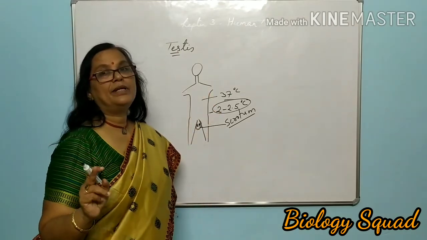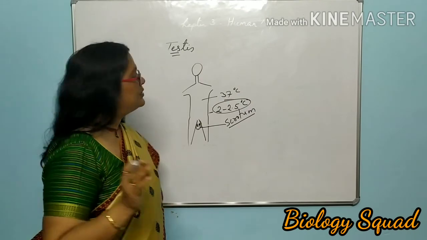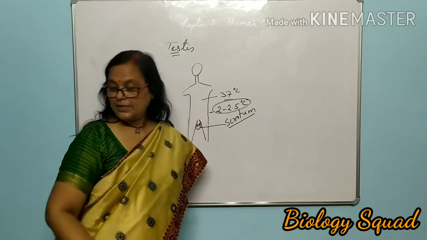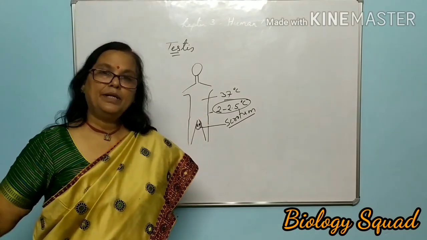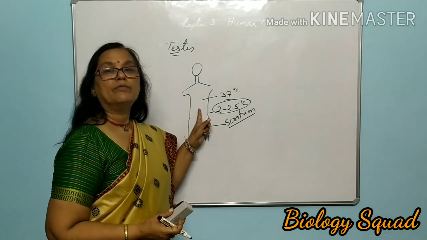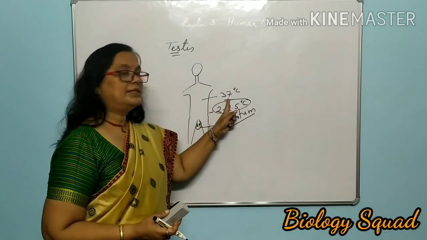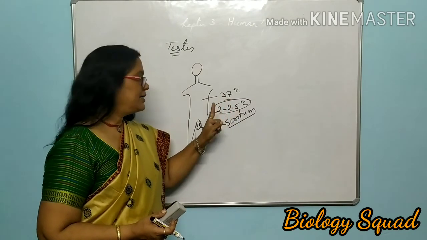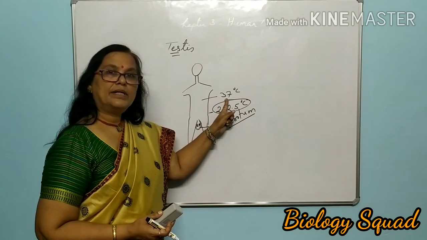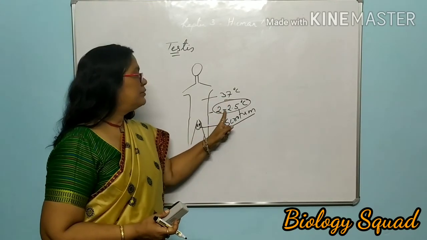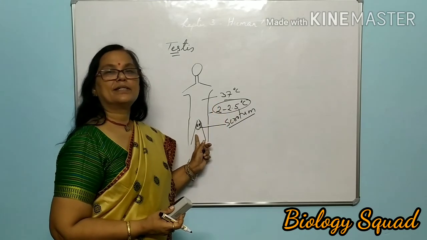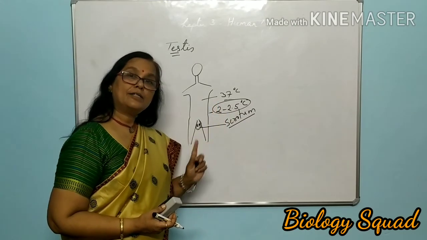Clear? This is a very interesting fact, and questions are also asked related to this: why is the testis extra-abdominal in human beings? Because sperm cannot survive for a longer duration at 37 degrees Celsius, and it requires a temperature 2 to 2.5 degrees Celsius lower, hence it is placed extra-abdominally in the scrotum.